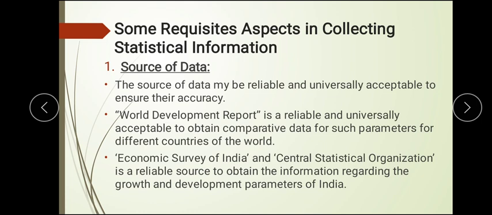Then comes what are the things we have to keep in mind while collecting statistical information. First, we have to go with the source of data. The data we have should be reliable and universally accepted. So you have to go with something like the World Development Report, which is authorized and authentic, then the Economic Survey of India, and for India the Central Statistical Organisation, that is CSO. Different organizations have published different data, and their sources of data are correct. So we have to go with authentic ones, not fraudulent or plagiarized ones.